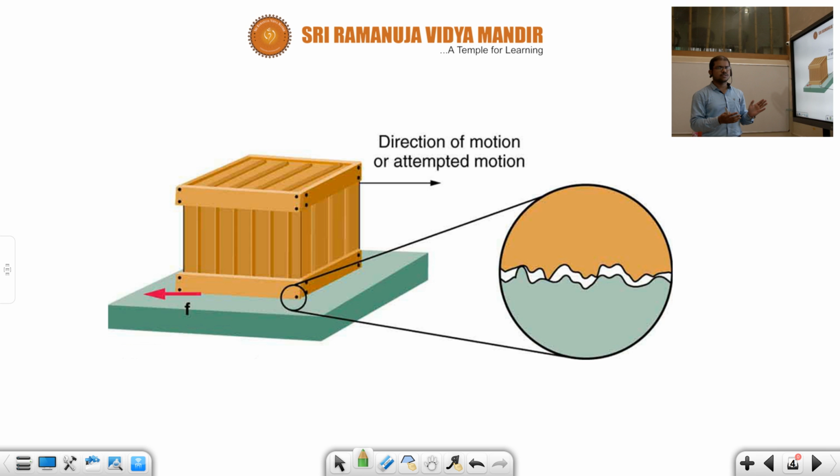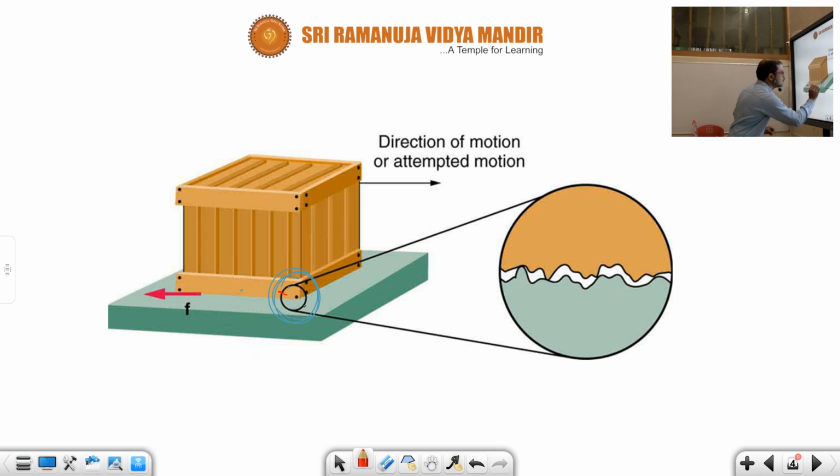In this particular contact, see, here one box is there, and down some surface is there. Between these two, some small contact is there. Okay? Normally, if we see, we can't notice anything regarding this. It looks normal, means no roughness, no irregular surface, it looks completely smooth.